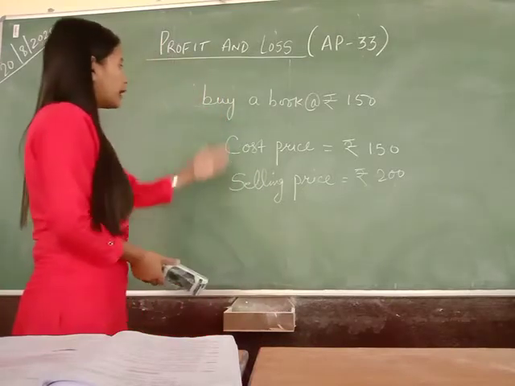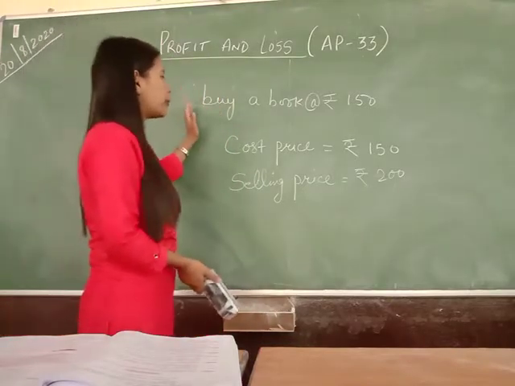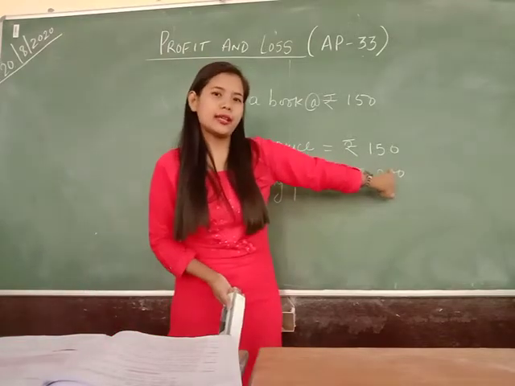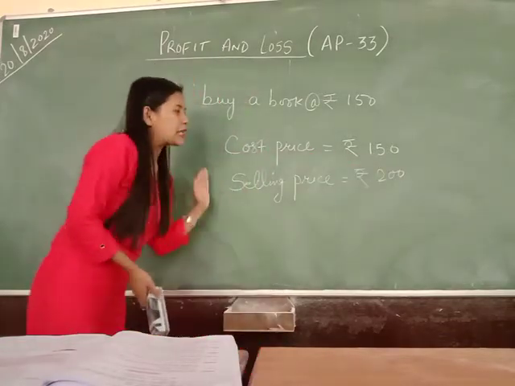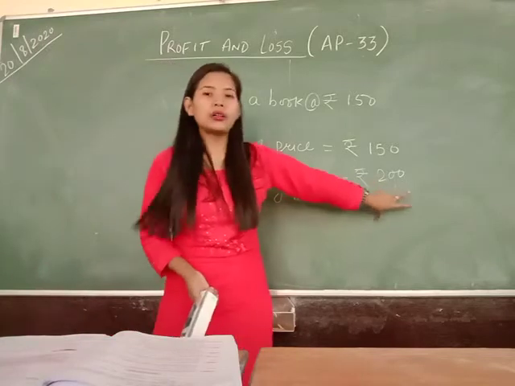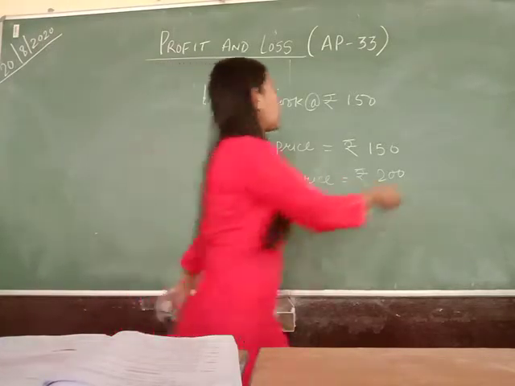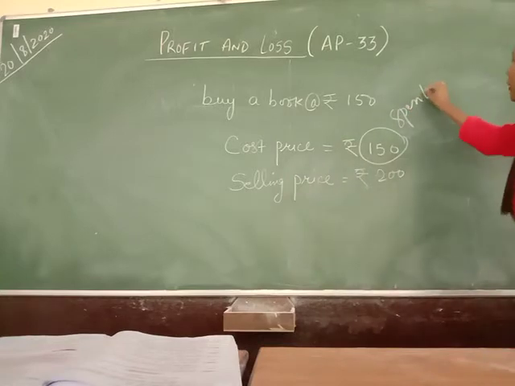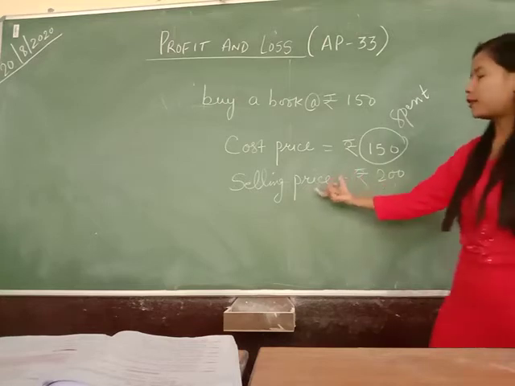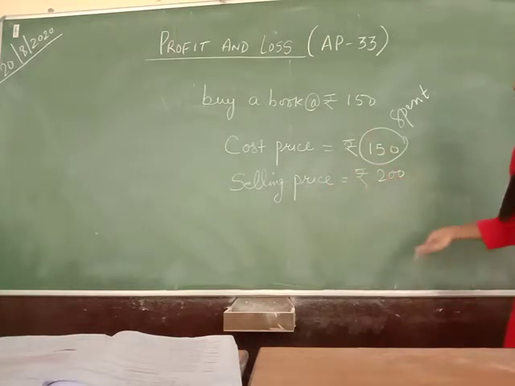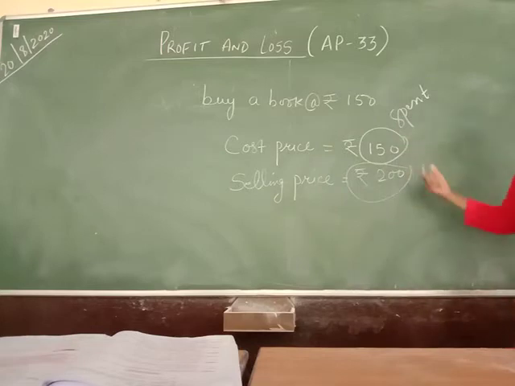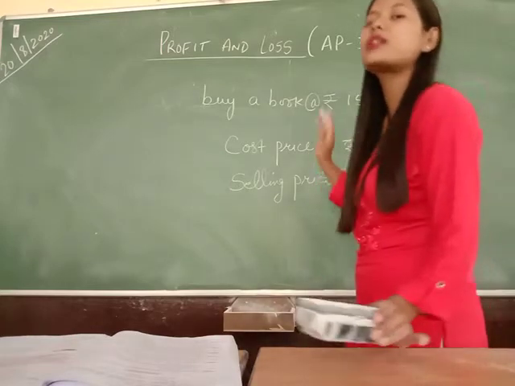In this example, I am paying rupees 150, and I sell it at rupees 200. The money that I had spent is rupees 150, but the money that I gain after selling is rupees 200. So here in this transaction there is 50 rupees more.